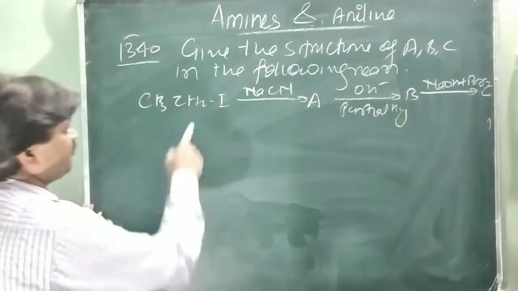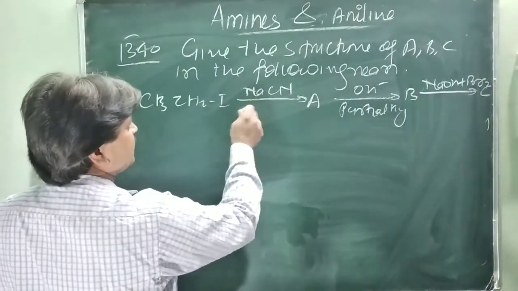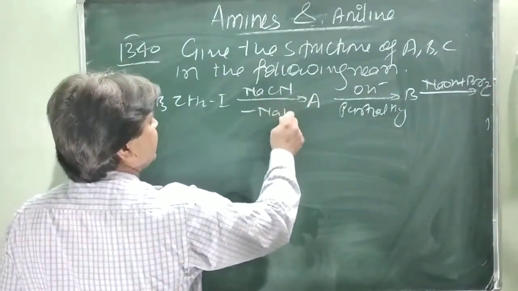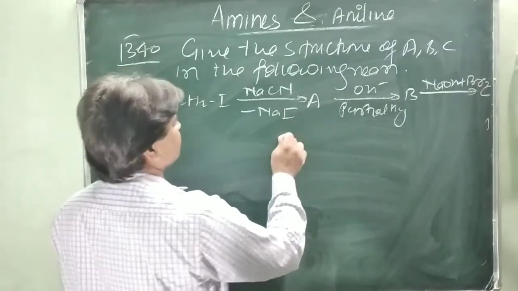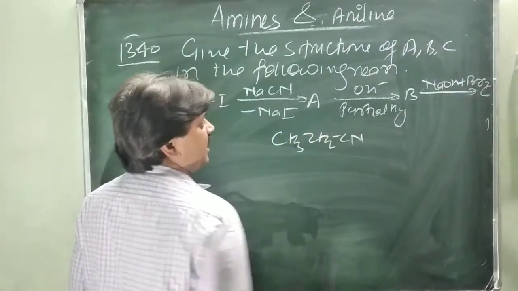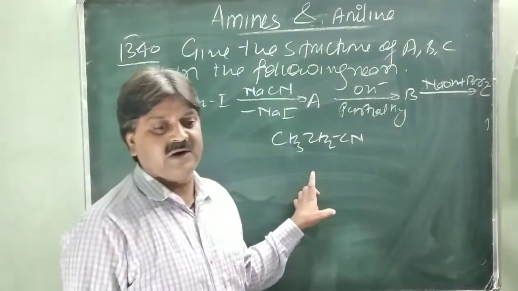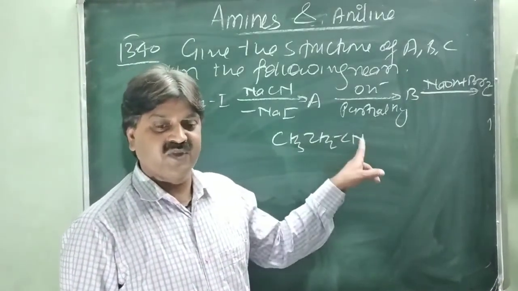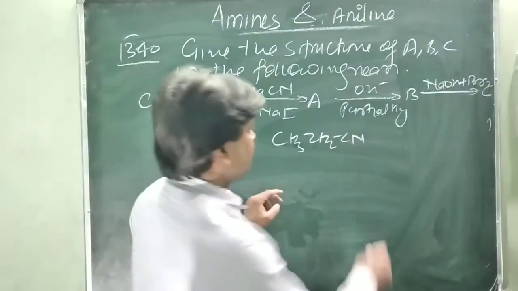You know that when the iodide is treated with sodium cyanide, NaI is released and A becomes CH3CH2CN. And CN on partial hydrolysis forms the amide, CONH2 group.